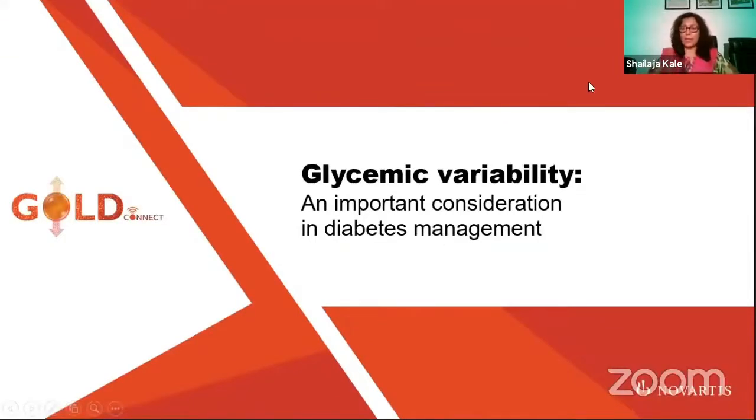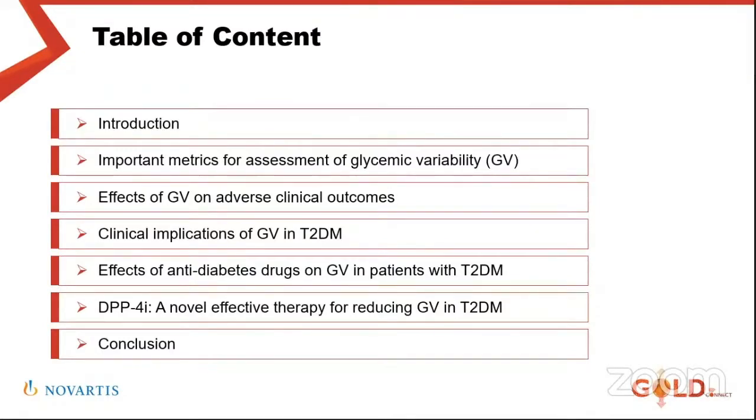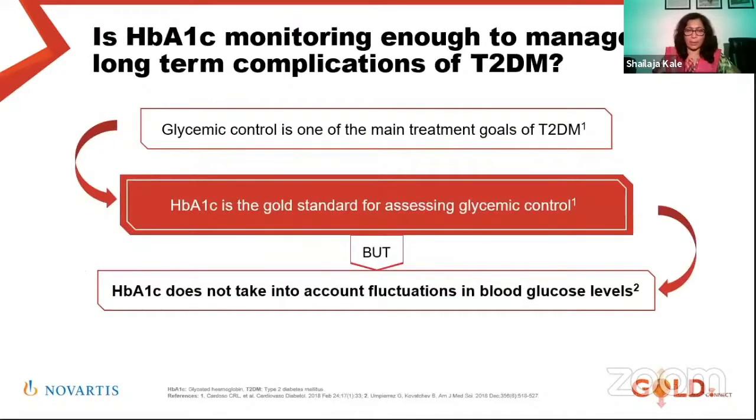Today we will be dealing with our standard topic. I think everyone must have heard this topic, and there is a lot of discussion always. So I'll be going through some basics and including my thoughts about variability. These are the salient features where we will discuss today's important points, the implications, how it is related. Is it a cardiovascular risk marker or a cardiovascular risk factor? How DPP4 inhibitors are better to improve glycemic variability.